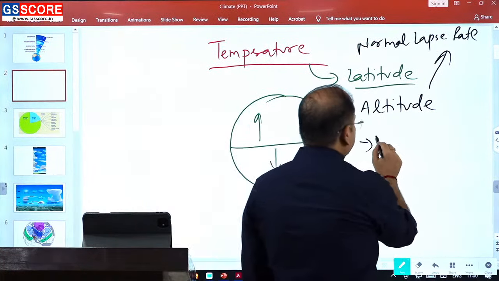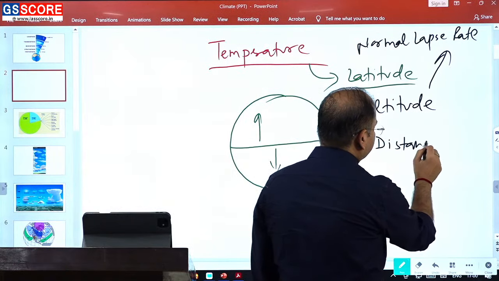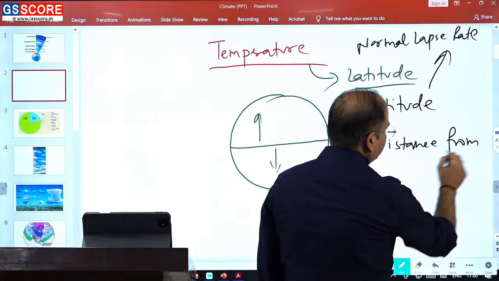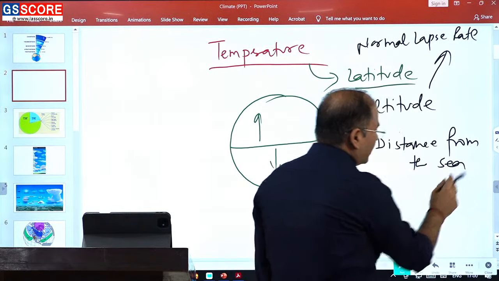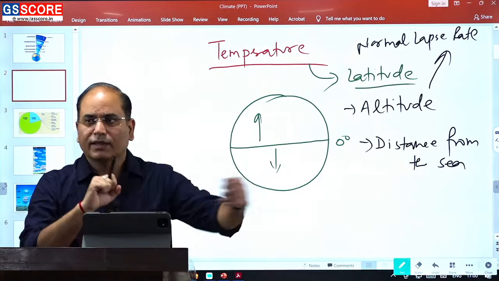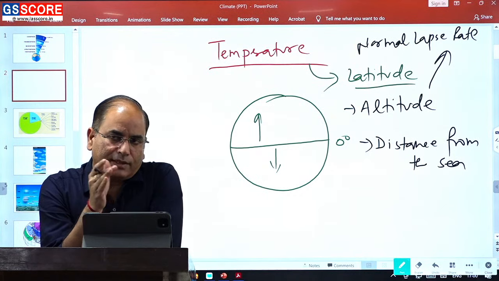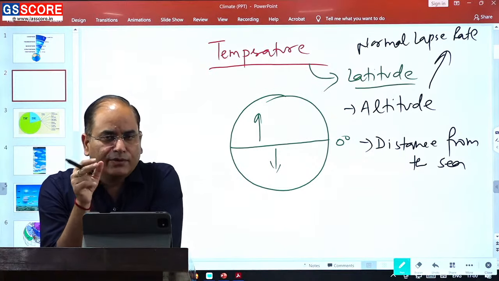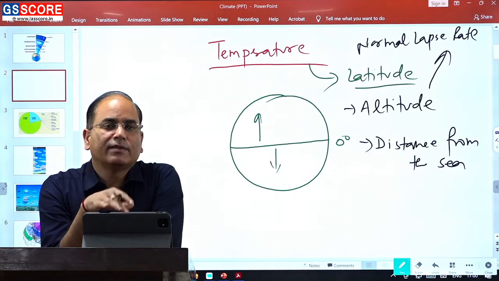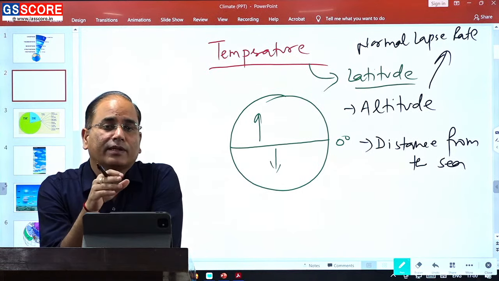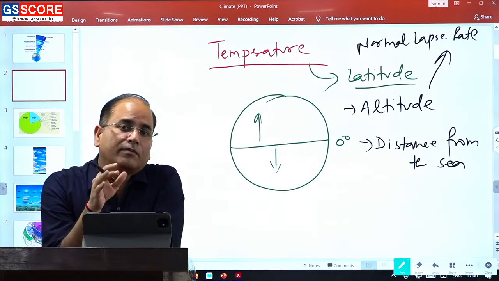Then we have distance from the sea. Distance from the sea is very important. You will find that the places that are nearby the ocean will have oceanic effect. During the daytime it will be affected by the sea breeze, during the night time it will be affected by the land breeze.